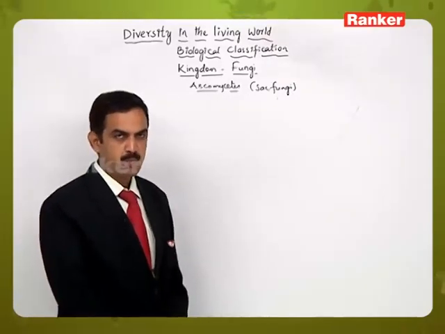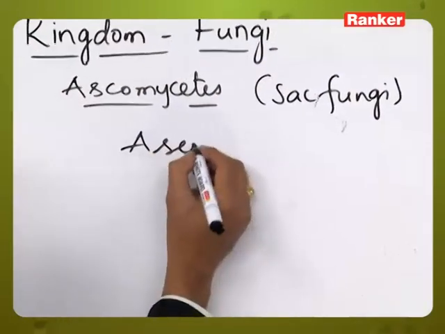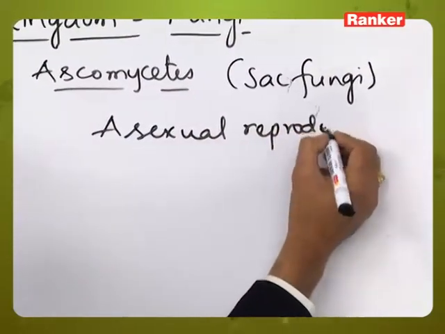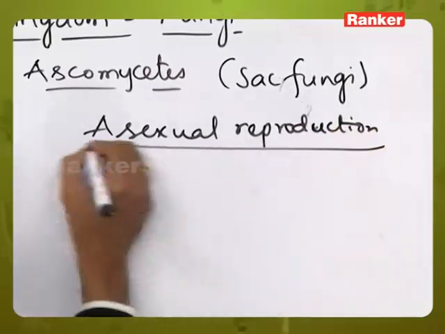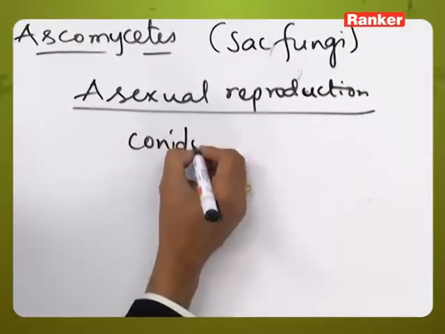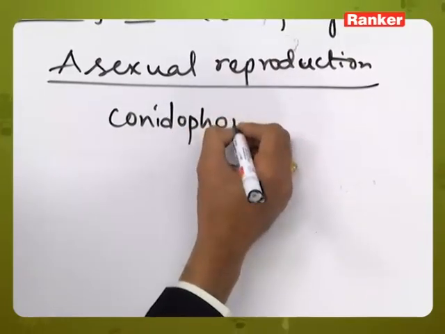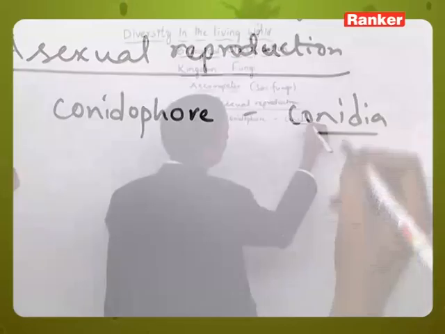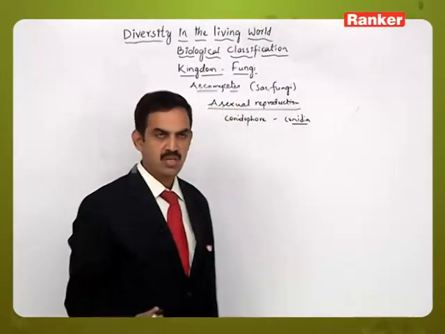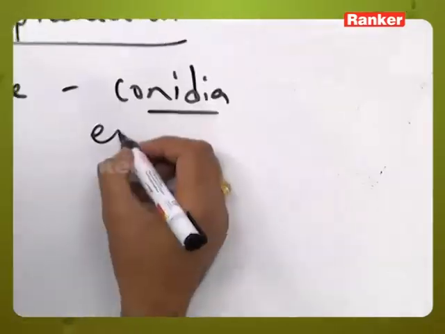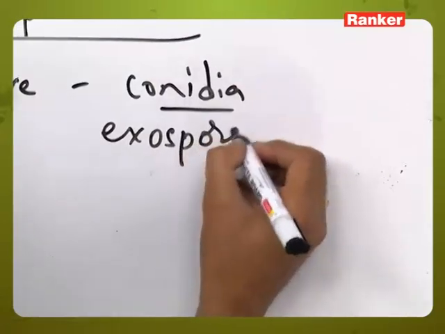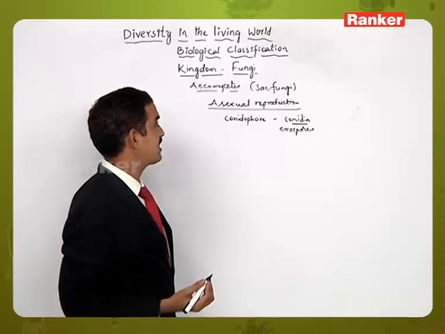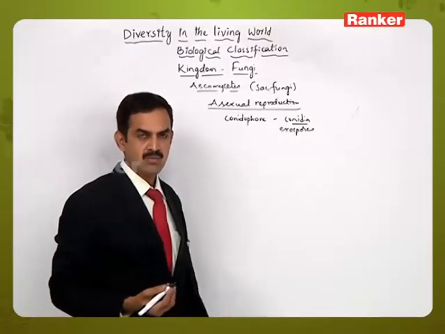Ascomycetes members also participate in asexual reproduction. That is, they produce conidiophores, and the conidiophore will produce the conidia. These conidia are haploid structures which are produced outside, so these are exospores. This type of asexual reproduction is present in different members of Ascomycetes.